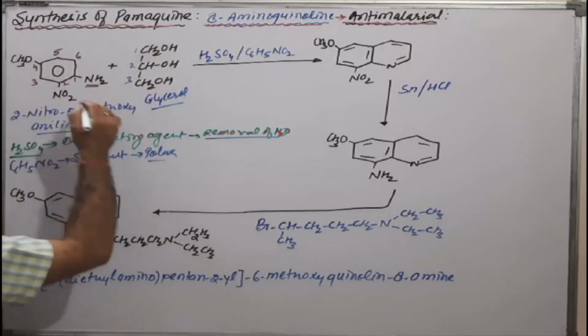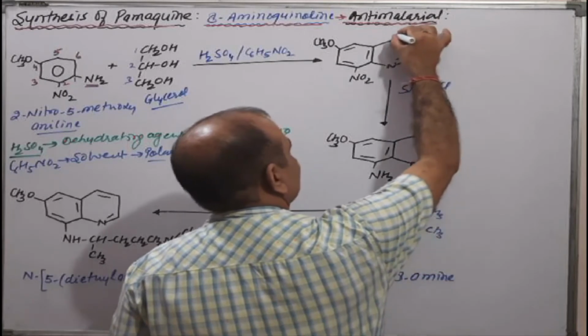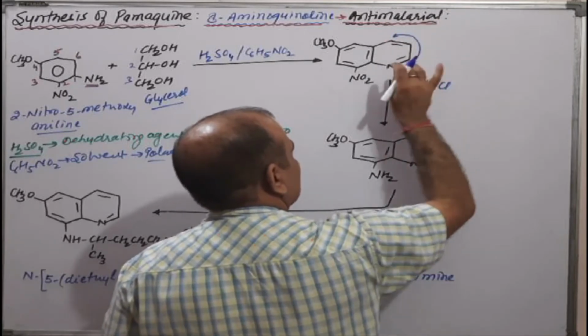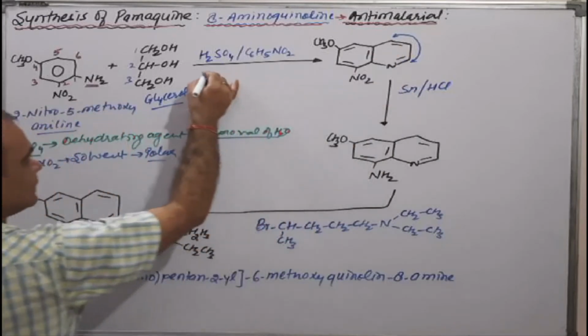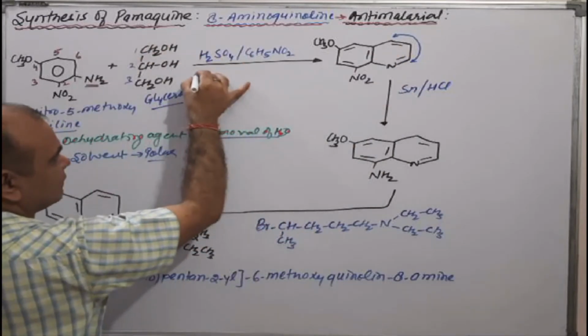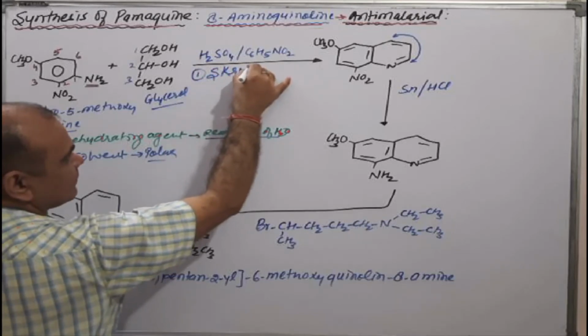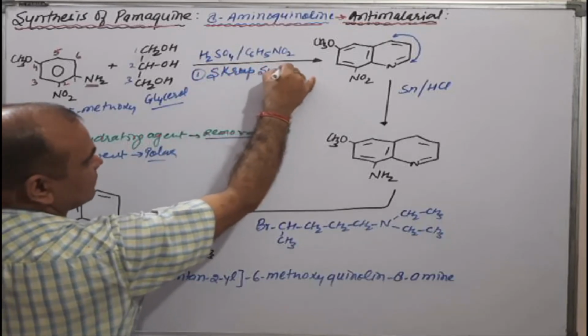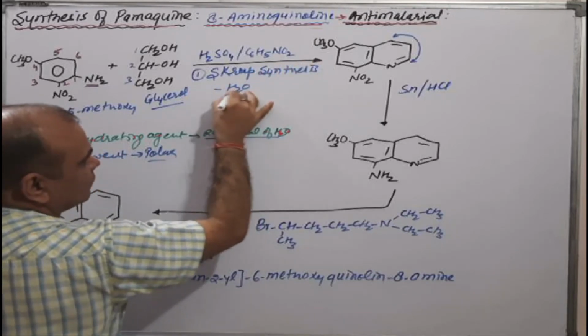Means which part, that is this portion, will make this ring system or our intermediate. This reaction is known as our first reaction, that is Skraup synthesis, where removal of water molecule occurs.